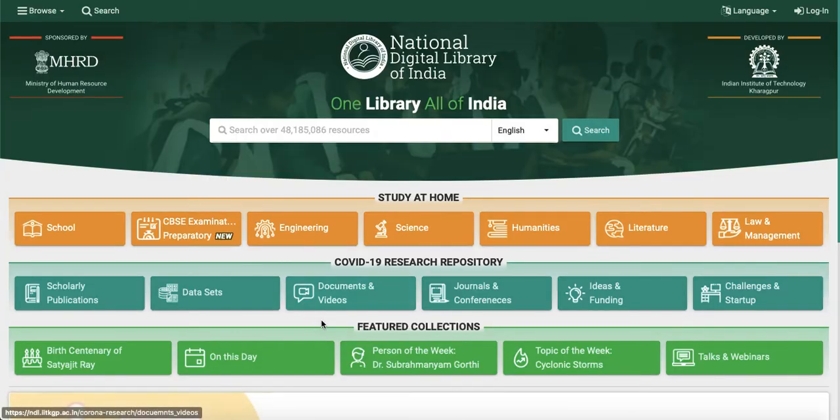Okay. Now, at the end, they have placed some featured collections like the birth centenary of Satyajit Ray. On this day, what happens? Person of the week is Subramanyam Gorti. You can get details of this person. Topic of the week is cyclone storms. So this is the topic of the week.